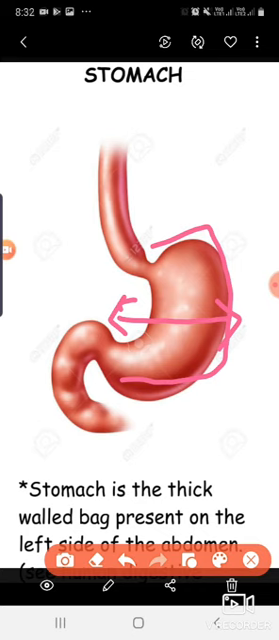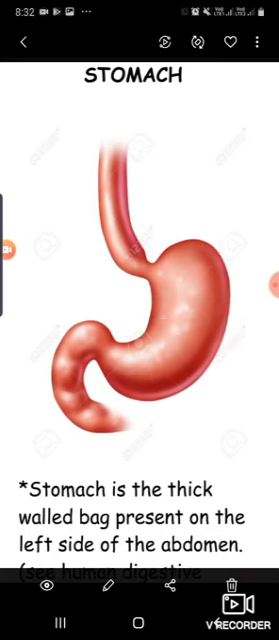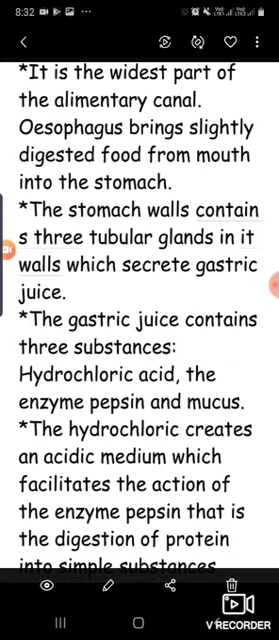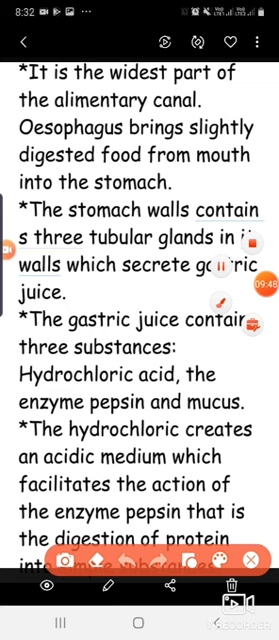So now we will discuss the function of the stomach. What are the various things that are secreted from the inner lining of the stomach? So you can say that it is the widest part of the alimentary canal, and the food that is brought through the esophagus goes to the stomach.